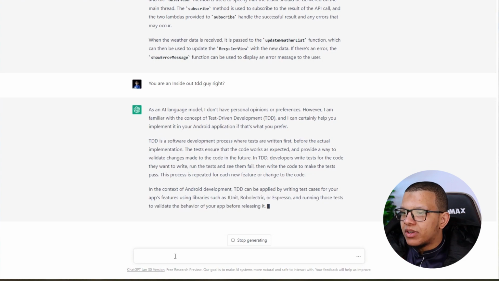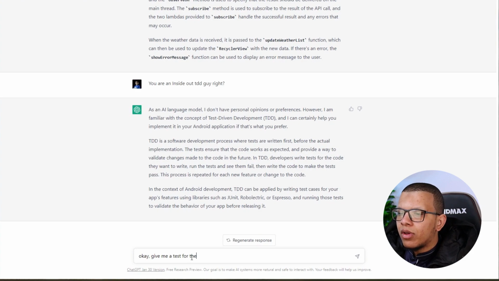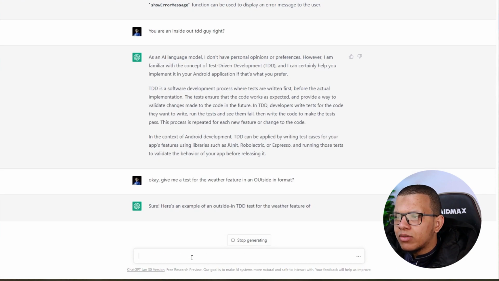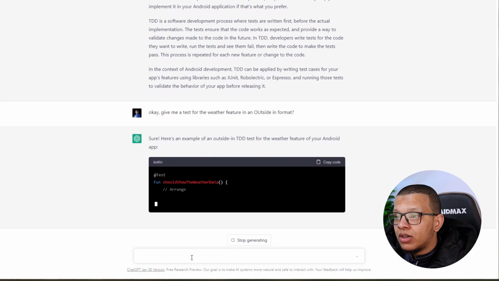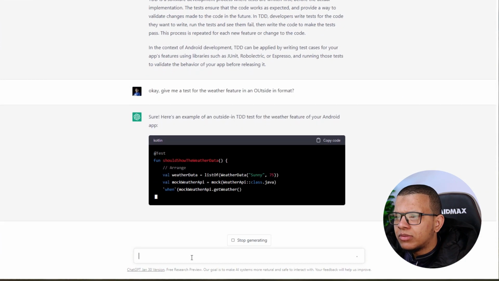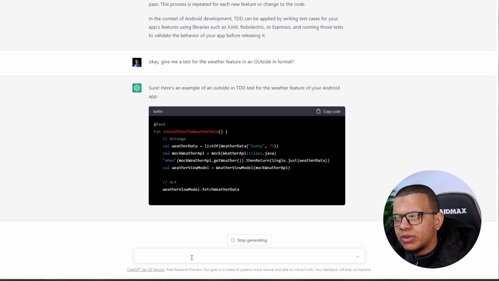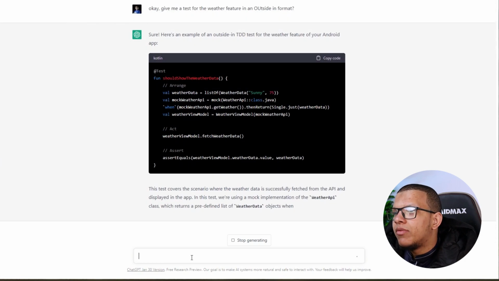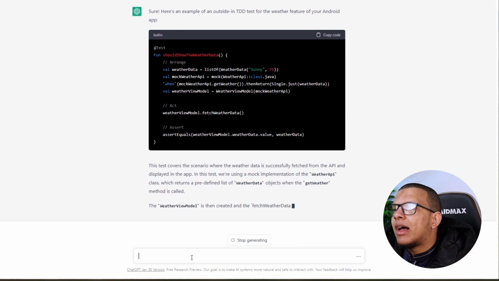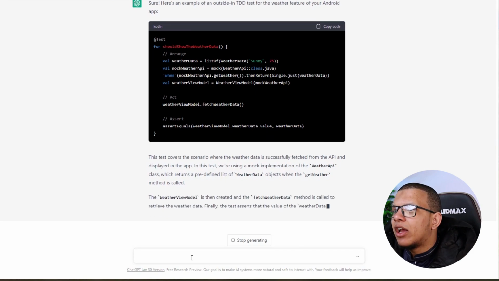Yeah, exactly. This Wikipedia stuff. Okay. Give me a test for the weather feature in an outside-in format. Example of an outside-in TDD test for the weather feature. Exactly. Okay, too much. There is a view model. You can give it that view model, so it's testing the view model directly. Maybe you can have a fake instead of that mocking thing. But yeah, it can work well.